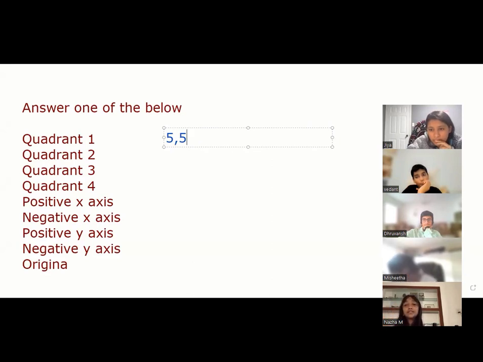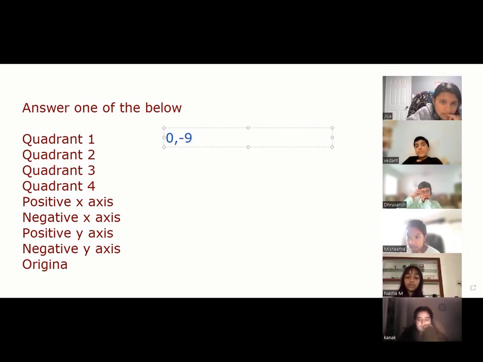Quadrant 1. Correct. Gia, where will this point lie? Origin. Correct. Guys, when I say correct, give yourself 10 points. Kanak, where will this point lie? Positive y-axis. Correct.